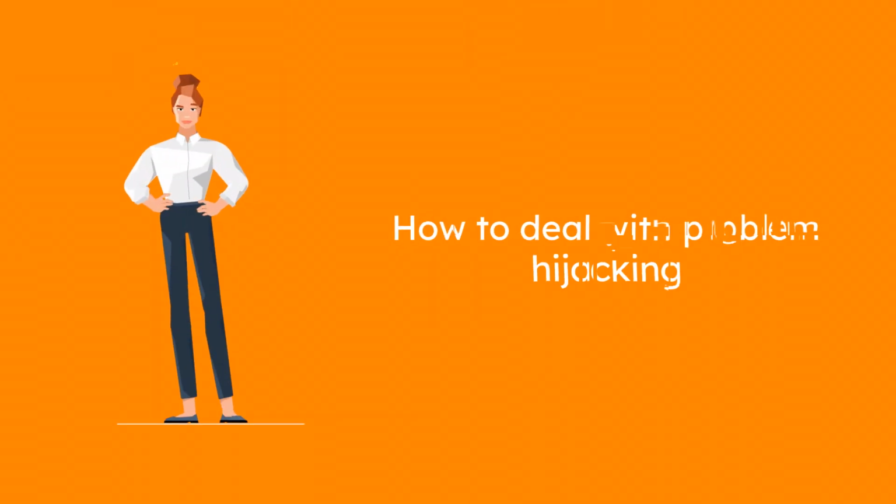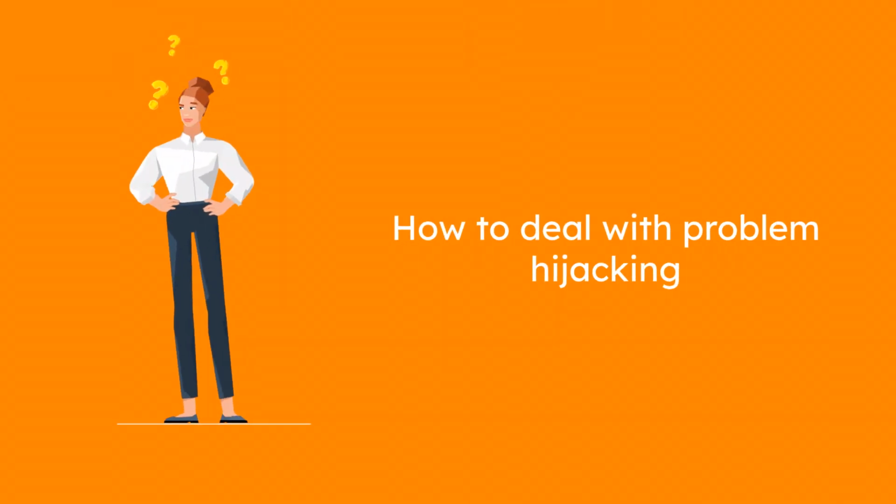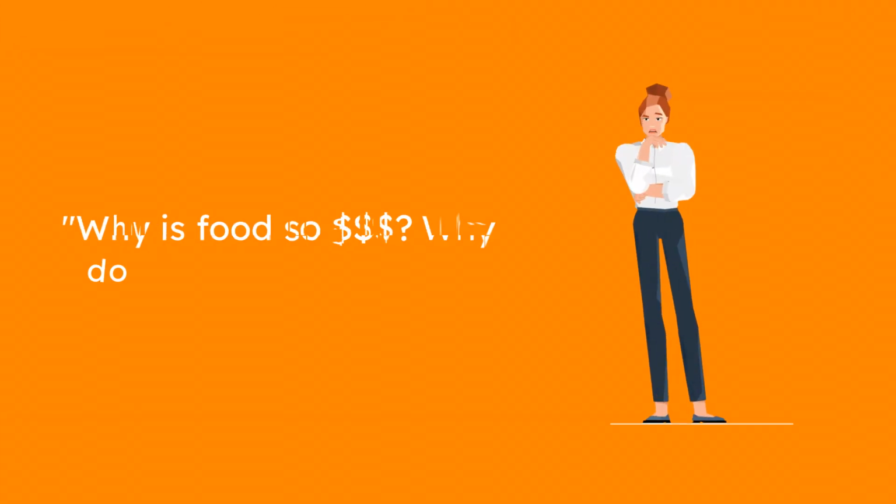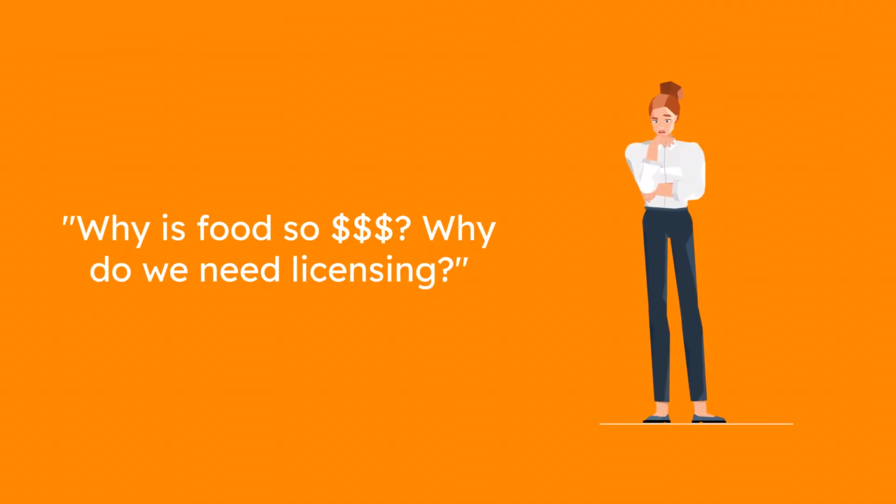So, how do we deal with the problem of problem hijacking? Problem hijacking relies on people not questioning something that appears to be a solution to a real problem, not asking whether there might be a better solution that has fewer side effects. If enough people were to doubt or question things taken for granted, it would be much harder to get away with problem hijacking.